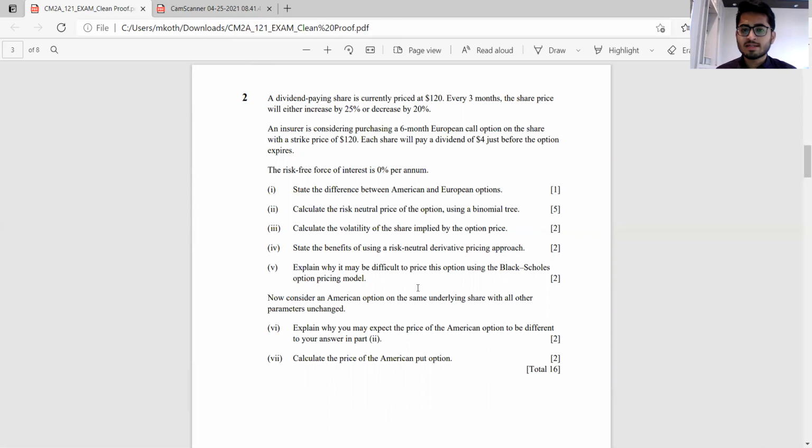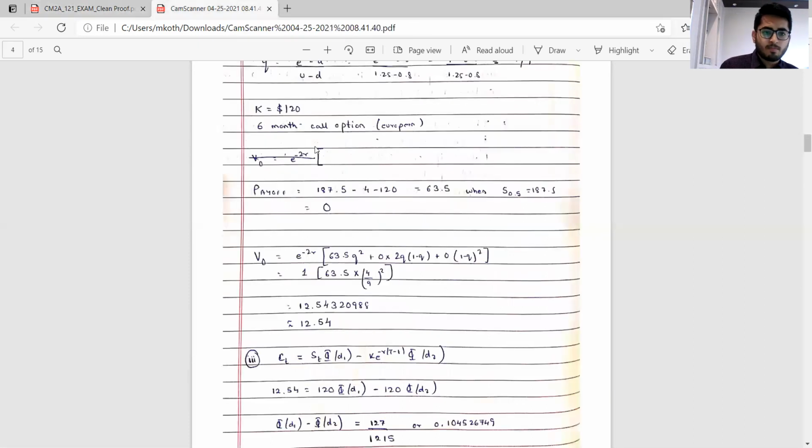Another way is to use the Black-Scholes model. Using the Black-Scholes model, you have C, S, K, R, everything is there.